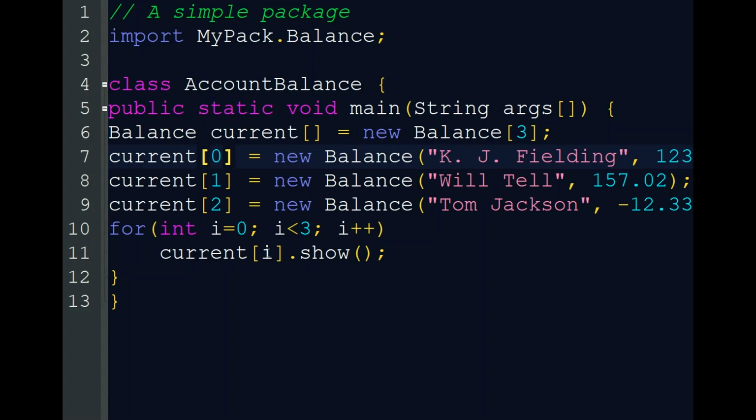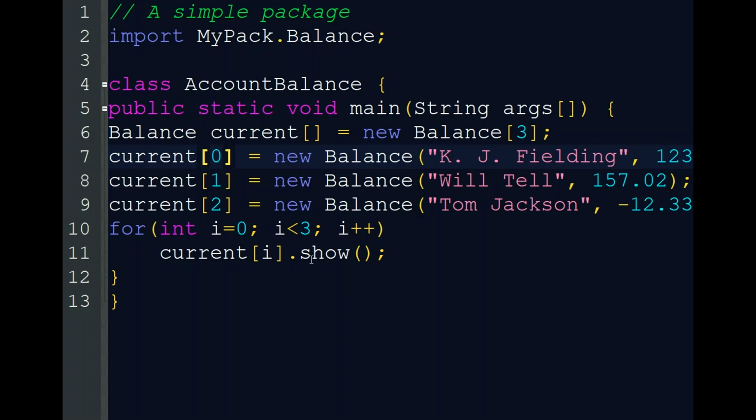If the value of i is 0, the details of the first person will print, then the next person, and then the next person. So this is all about this program. In this program only we can find the main method, so we are executing this program.